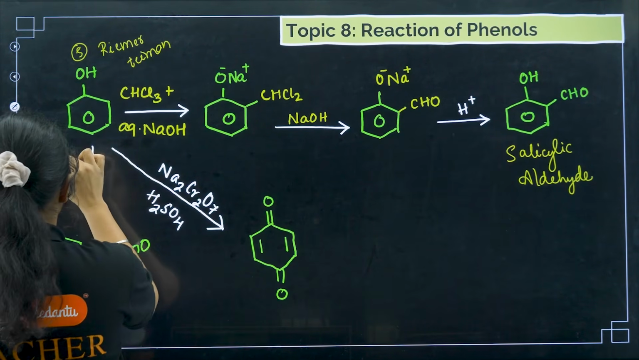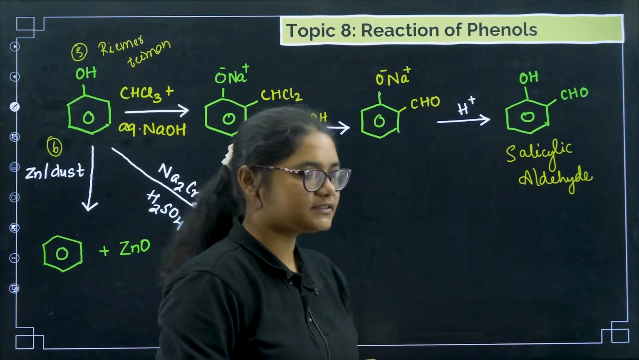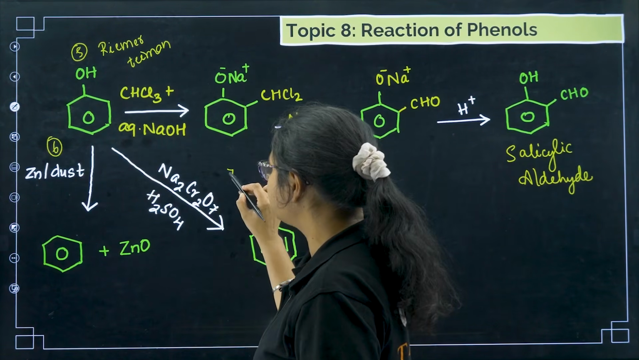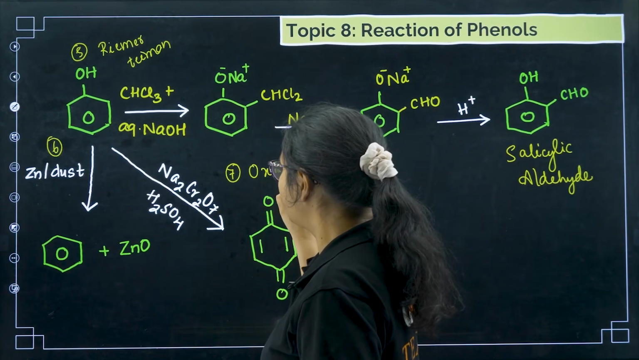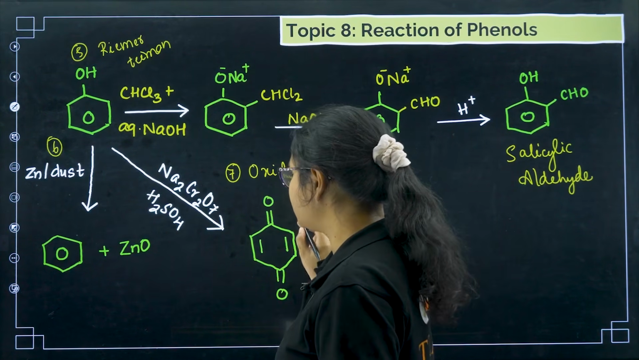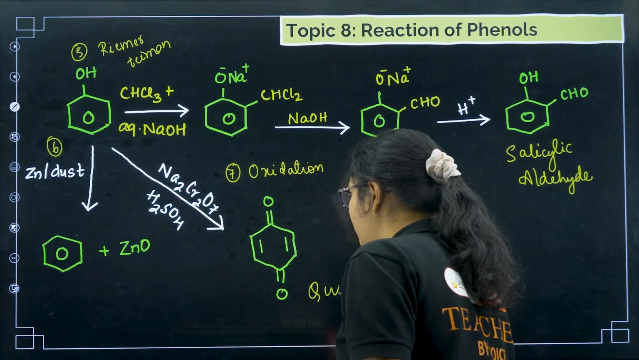Next, the sixth one is the reaction with zinc dust, which will give you benzene, and the seventh one is oxidation, with Na2Cr2O7 and H2SO4, and this product is called quinone.